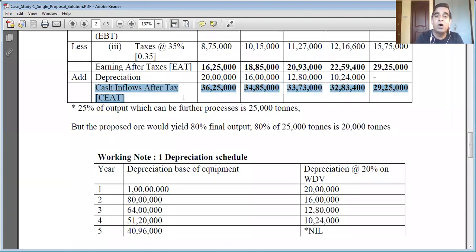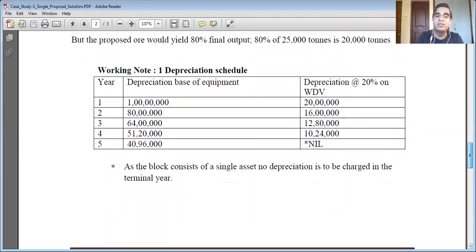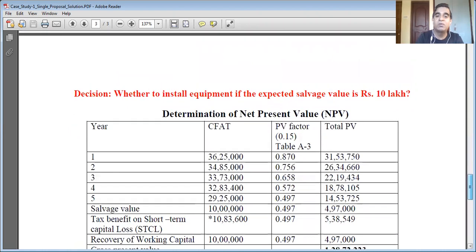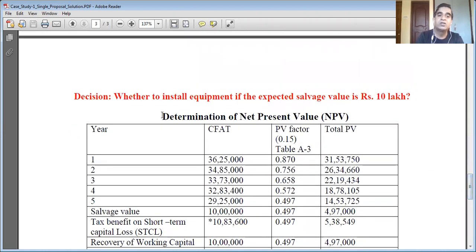So we need to convert all these future values into their present value, then they become comparable. We learned this in the time value of money concept. The third step is to compare total cash outflows to total cash inflows. Since cash inflows are future values, I need to convert them into present value, so I prepare this table here.